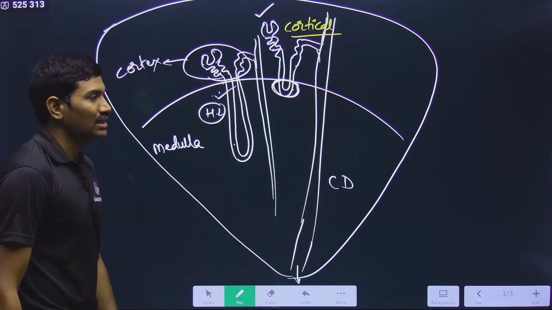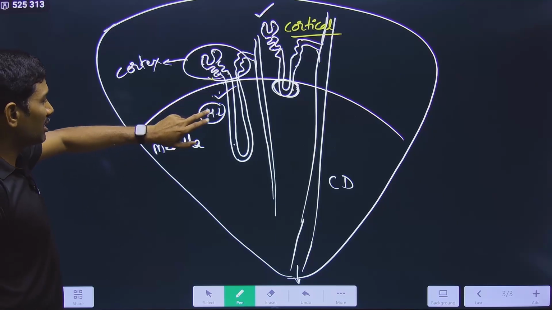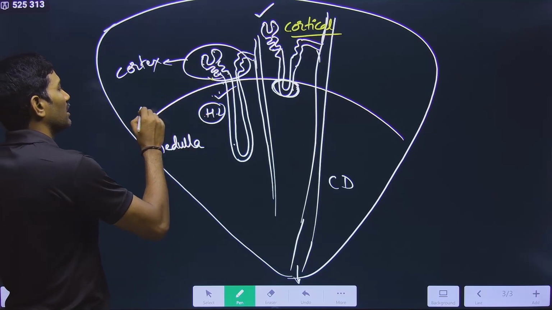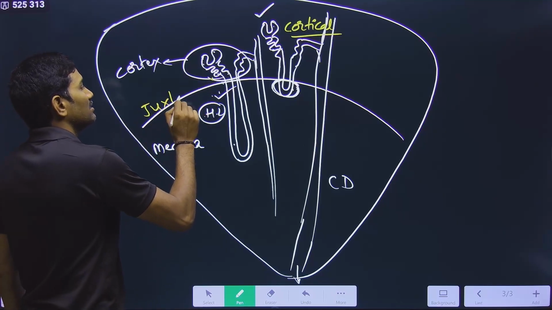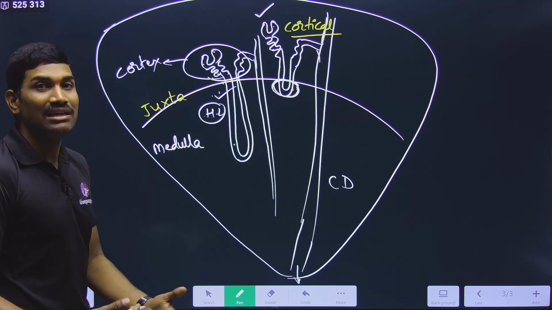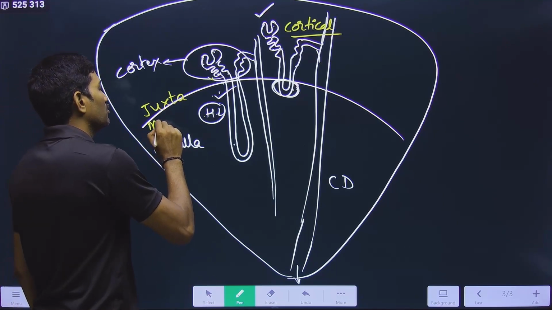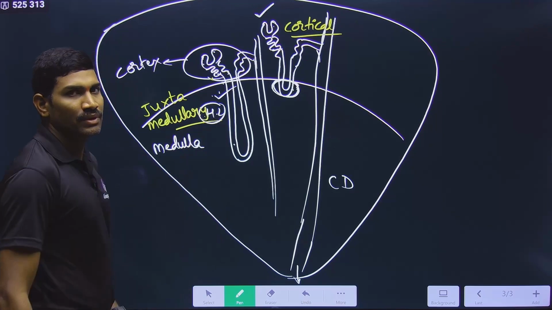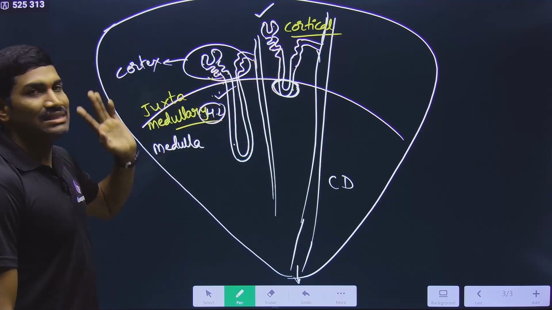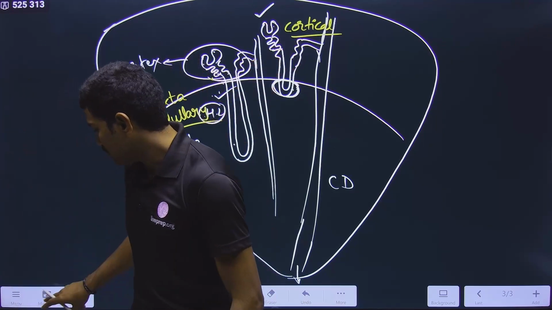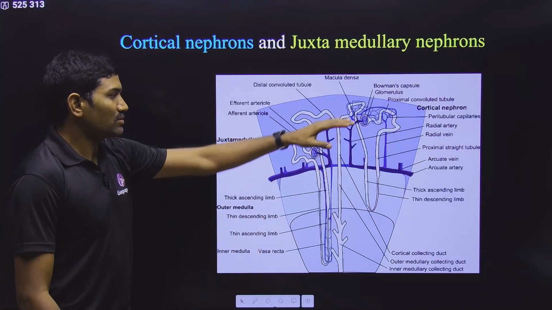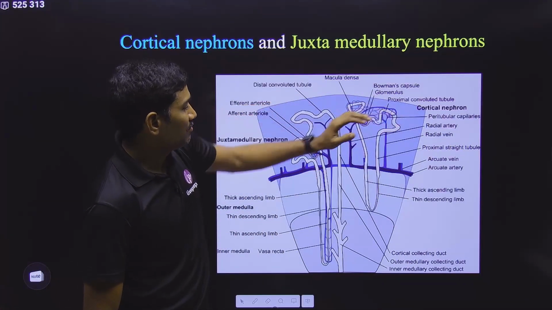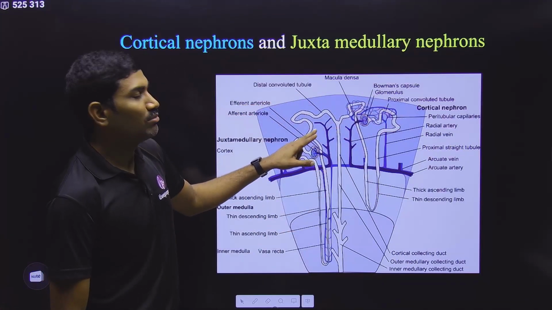And these other nephrons are present very close to the medulla. That's why these are called juxta. Juxta means nearer. Nearer to what? Medulla. So that's why these are called juxtamedullary nephrons. So cortical nephrons, juxtamedullary nephrons. In this way, they are talking about two types of nephrons. This is the cortical nephron, but this is the juxtamedullary nephron.